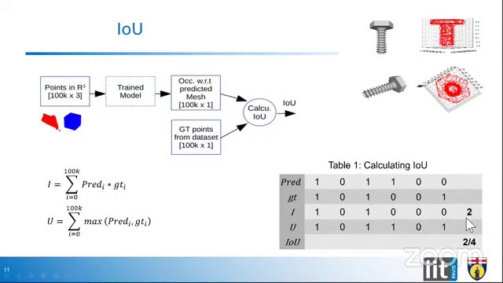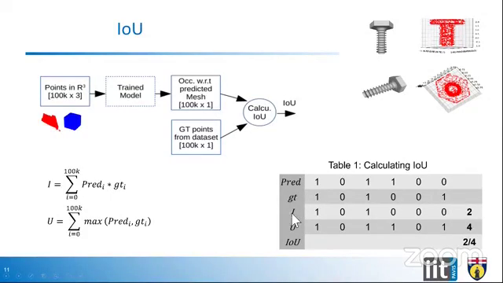Here's a table that illustrates the idea more clearly. Let us suppose we have a prediction that says the first point is inside an object, inside a 3D mesh. One illustrates inside and zero illustrates the surroundings. The second point is from the surroundings, the next two points are from the object, and the next two points are from the surroundings. Whereas the ground truth says the first point is from the object, the second is from the surroundings, the next is in the object, and again two are from the surroundings, and the last one is from the object.